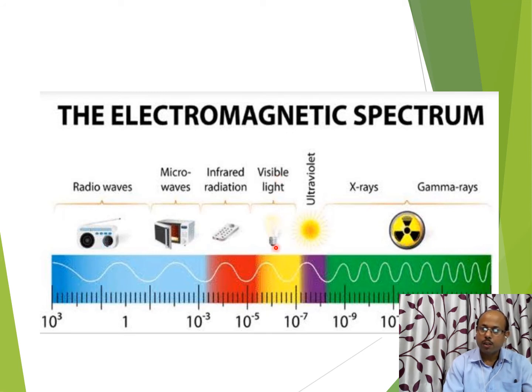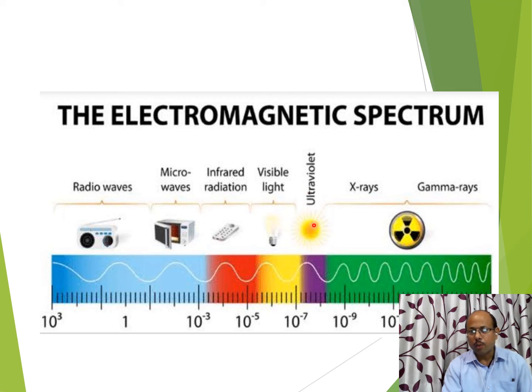I think you all know the wavelength order of visible light. For your information, I am saying 4000 angstrom. The wavelength of visible light varies from 4000 angstrom to 7500 angstrom. 4000 is for violet color and 7500 for red color. It means violet, indigo, and so on are also arranged in increasing order of their wavelength.